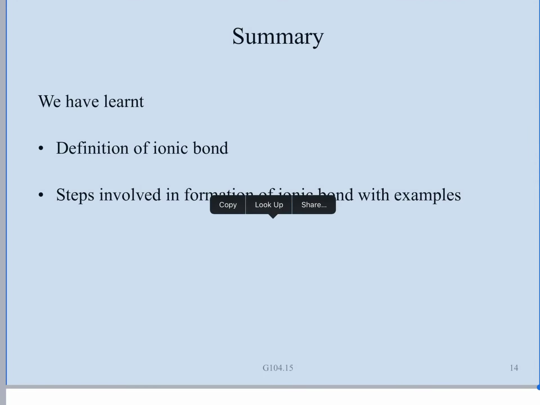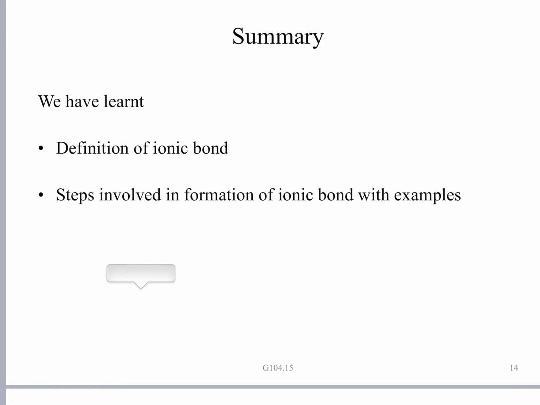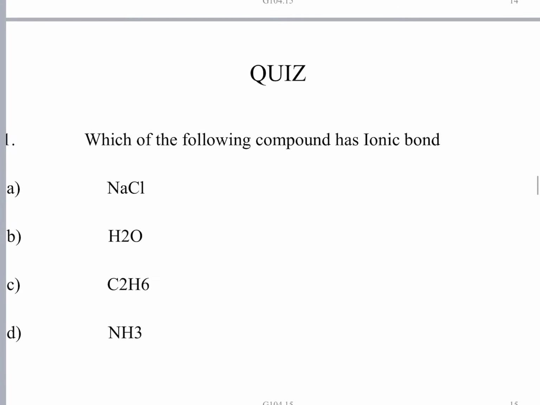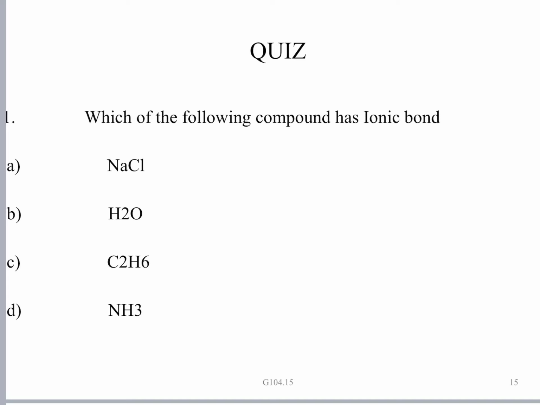Next we move on to the conditions necessary for the formation of ionic bond. Before that, let us try to enhance our understanding by solving one or two questions. Which of the following compounds has ionic bond? NaCl, H2O, C2H6 and NH3. Obviously, NaCl has ionic bond. The rest, the H2O molecule, C2H6 that is ethane, and NH3 that is ammonia, are all covalent compounds.